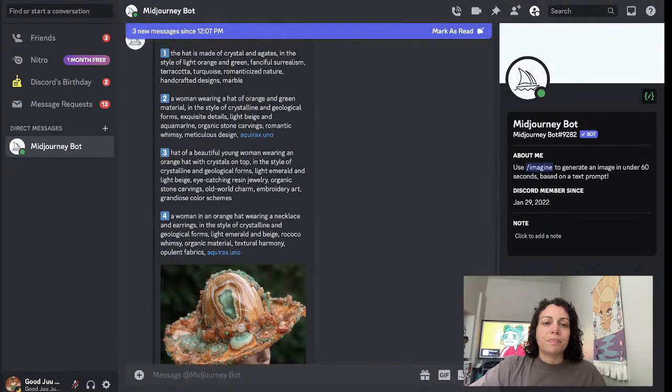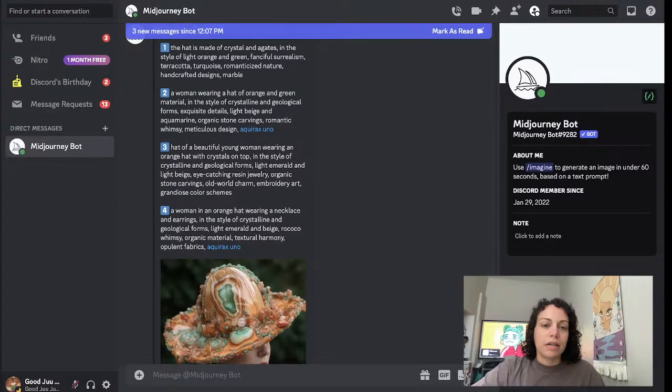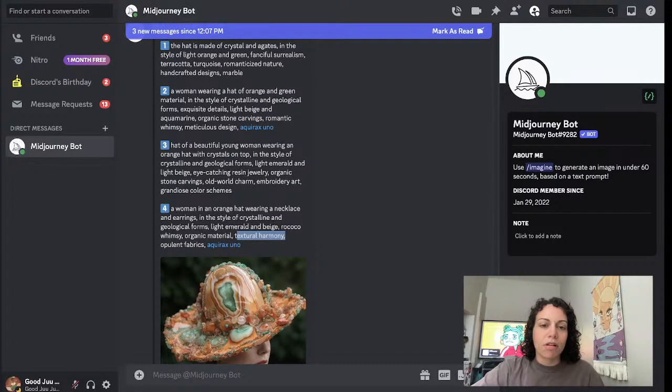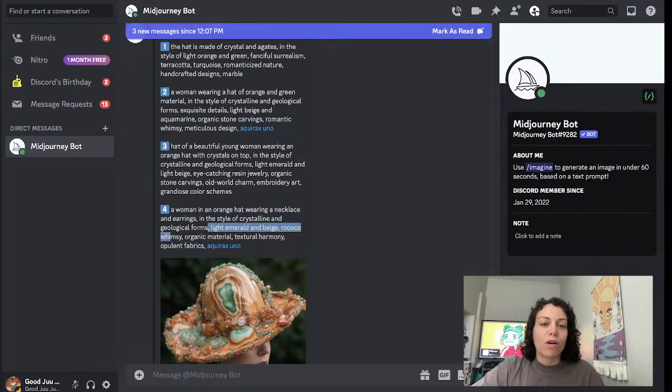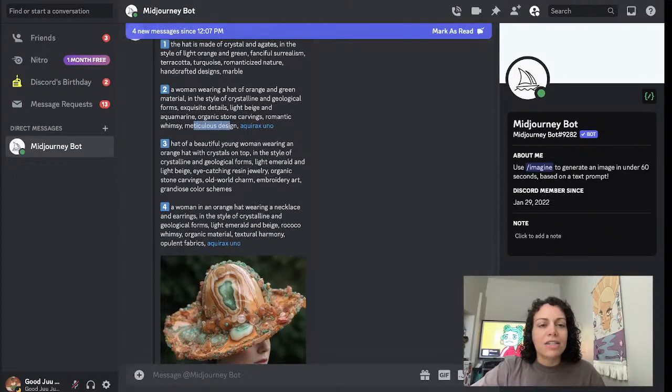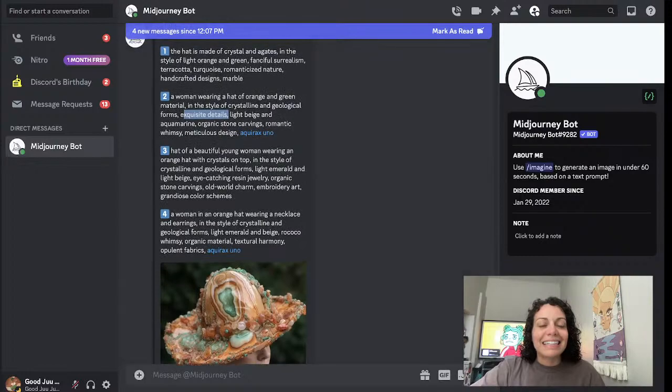For example, something standing out to me here: textural harmony, geological forms, crystalline, stone carvings, meticulous design, exquisite details, handcrafted design.